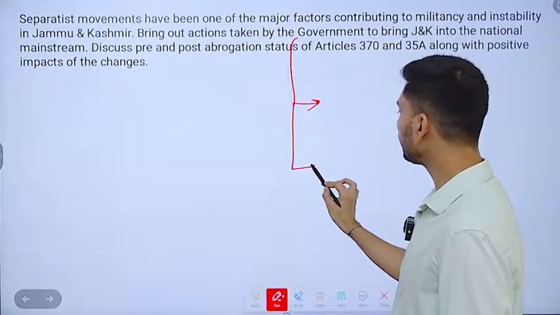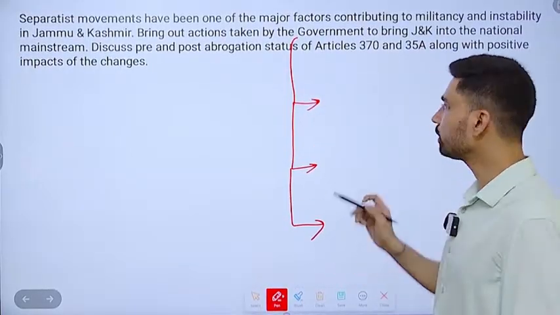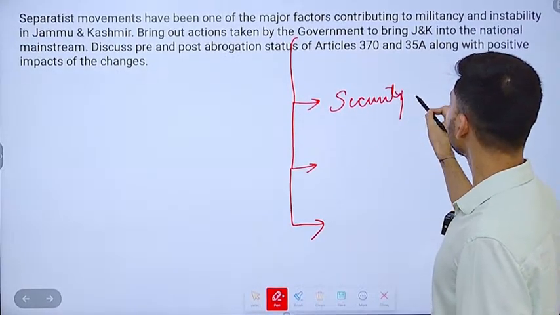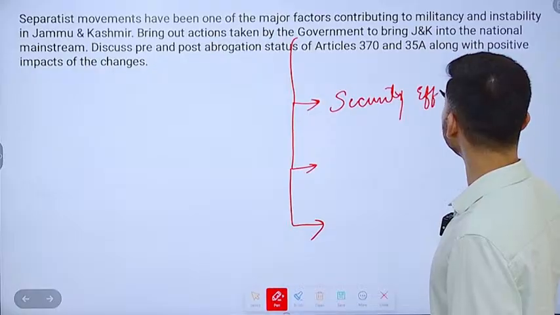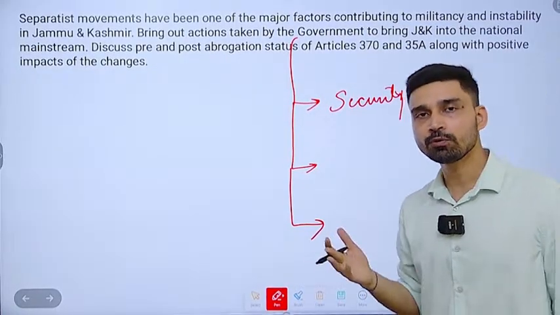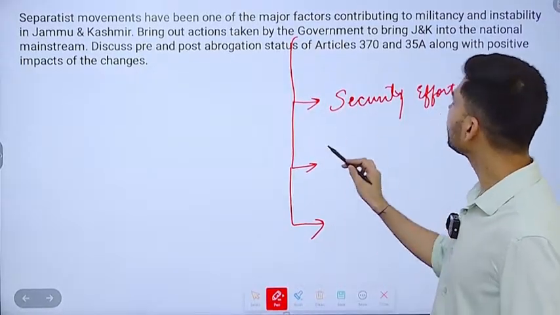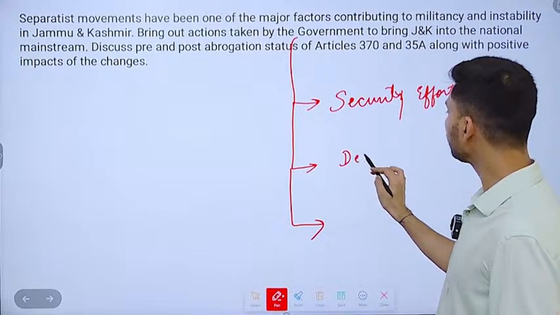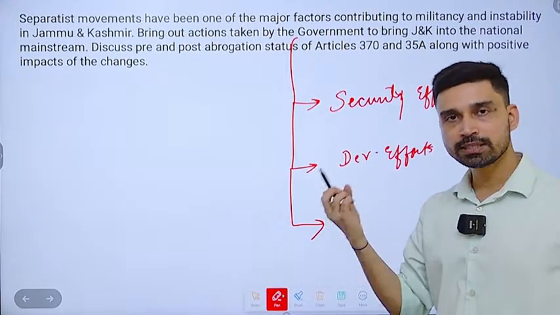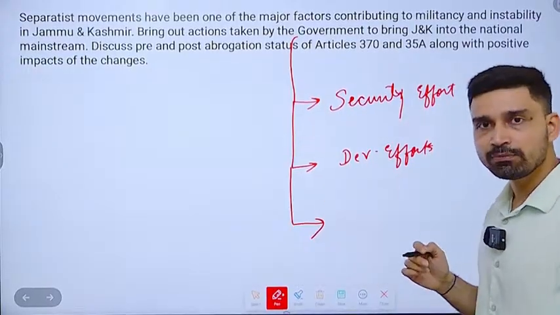Now bring out the actions taken by the government, so that again we can list it out, we can divide. When you are writing a good answer, make sure that multiple dimensions are covered here. So first you can talk about the security-related efforts that the government has made. So counter-insurgency operations, deployment of the Central Armed Police Forces along with the Indian Army, Rashtriya Rifles we have seen, right? Second, we can talk about development-related efforts. So a lot of development programs the government has recently unveiled. The UDAN scheme, for example, you can talk about. The Regional Connectivity Scheme you can talk about.